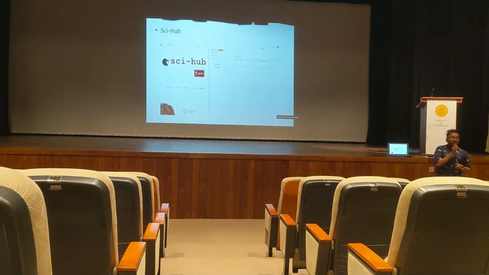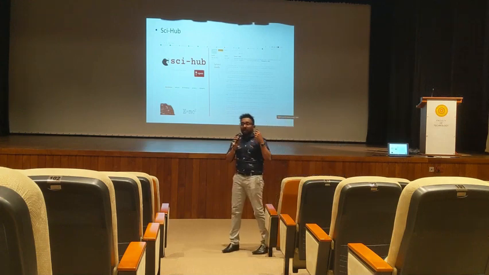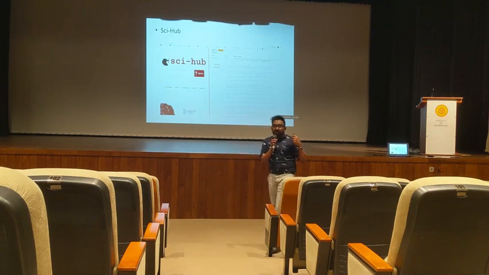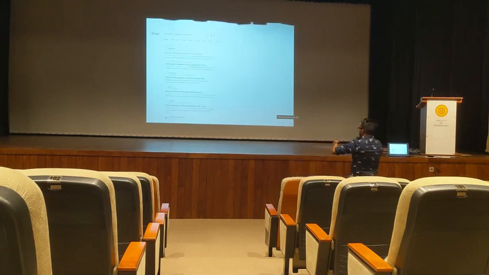So this is another platform, Sci-Hub. Sci-Hub is not a legal platform, I have to tell that, because this is an illegal one. The reason is there are plenty of journals where we can publish a paper free of charge, but others cannot download it free of charge. Whoever wants to download our paper has to pay the journal using a credit card and download. Sometimes it's $15, $20 or $40 like that. I will show you that next by searching.